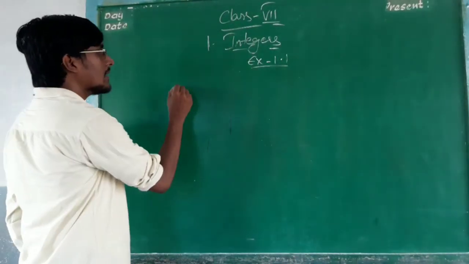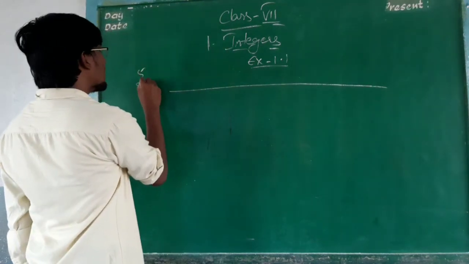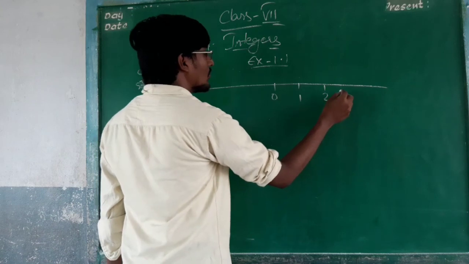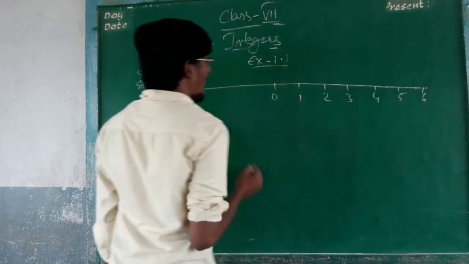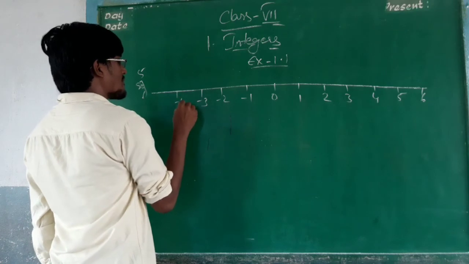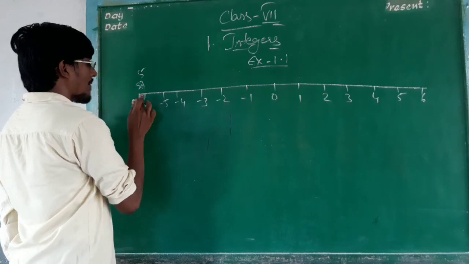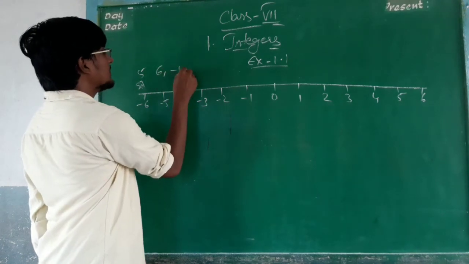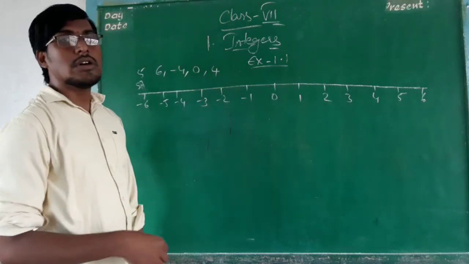Take out one number line here. What is the sum here? Fifth one. Fifth one answer is 0. 1, 2, 3, 4, 5. So what are the numbers given here? 6, -4, 0 and 4. You have to represent these numbers.